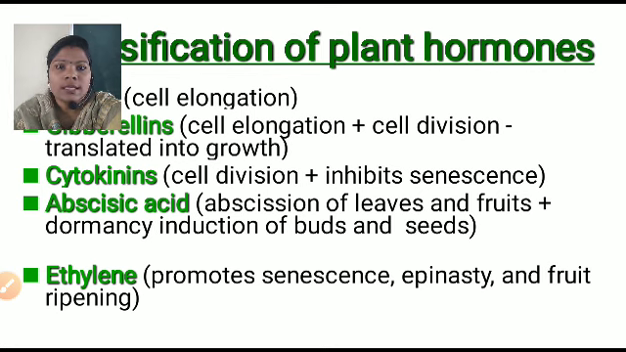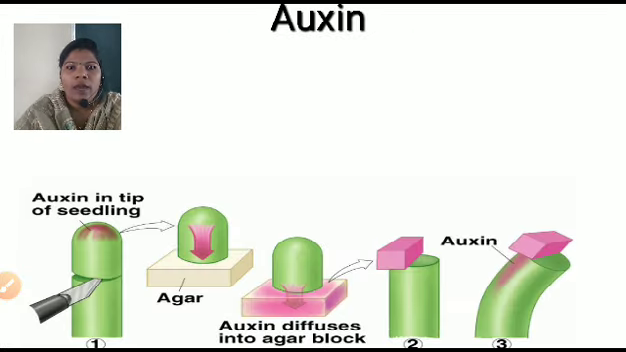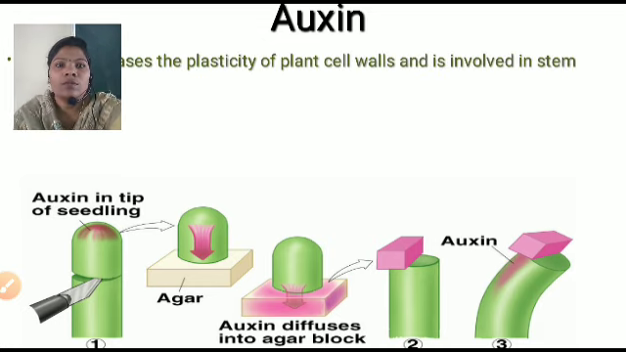Okay, this is the classification of the plant hormones. We learn one by one. First is auxins. Auxins are mostly useful for stem elongation. Let me learn the examples here.